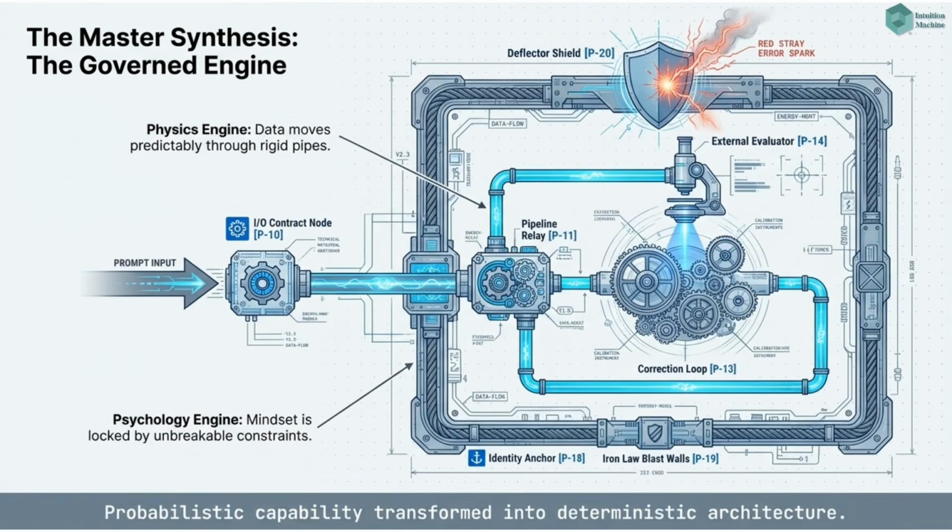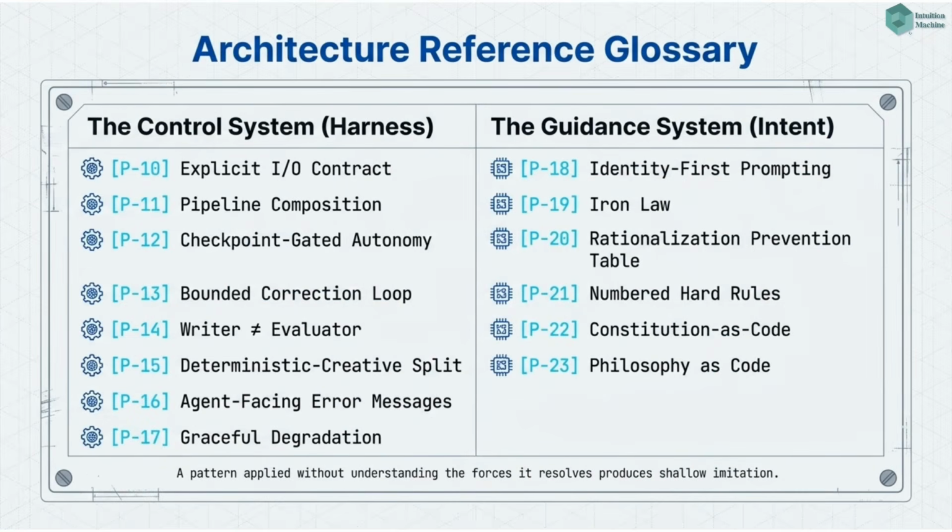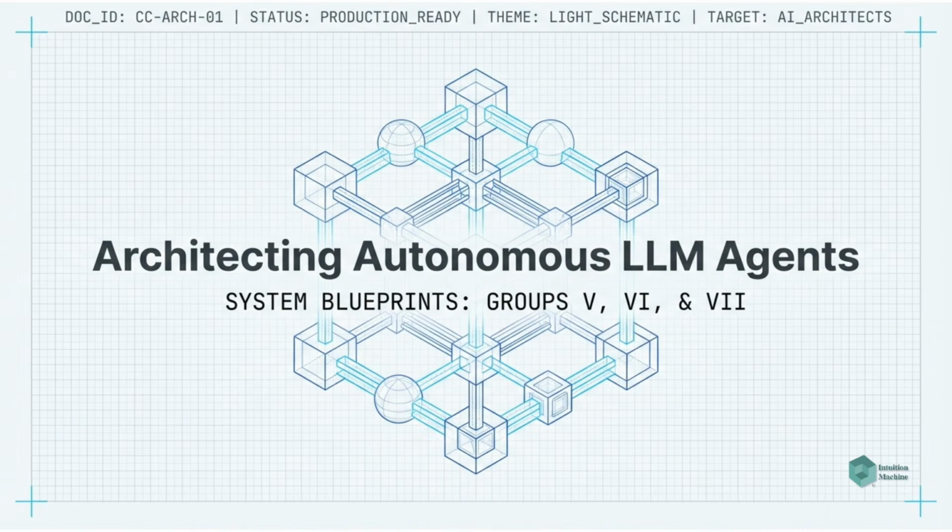The synthesis. Data moves predictably through reliable parts, and the system is locked by unbreakable constraints. This summarizes patterns under the harness engineering category, patterns 10 to 17, and patterns under the intent engineering category, patterns 18 to 23. Let's focus on the design patterns covering groups 5, 6, and 7.